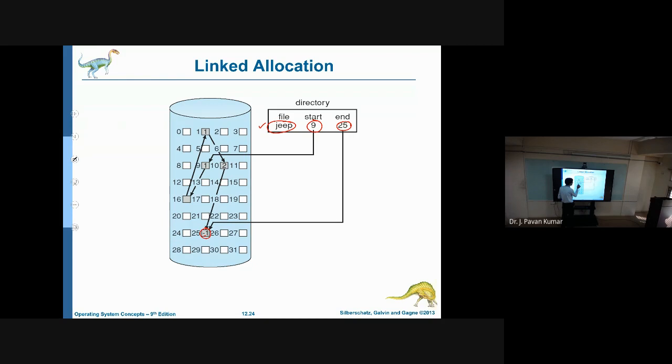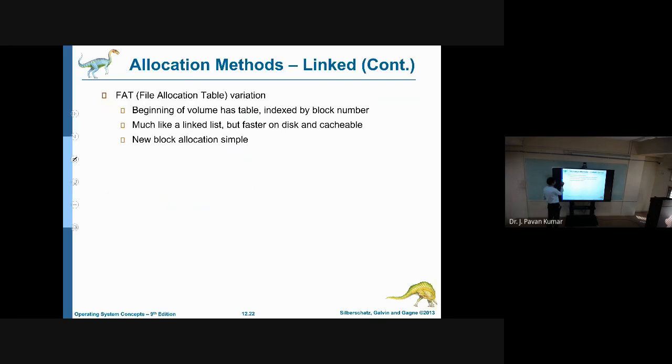Like starting from 9, we go to this block, then we go to this block, which is 16 actually. Then we go to this block, then to this block, and from here we have -1. That means we need not go to any other block. This is the last block in this particular file. Like that, we can use linked allocation. I hope you understand what is meant by linked allocation.